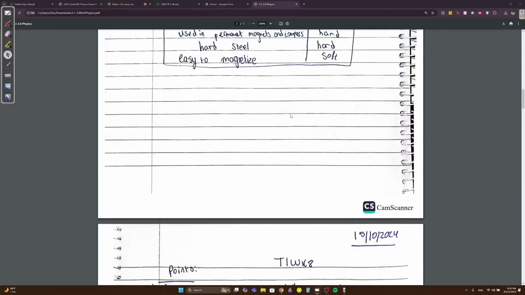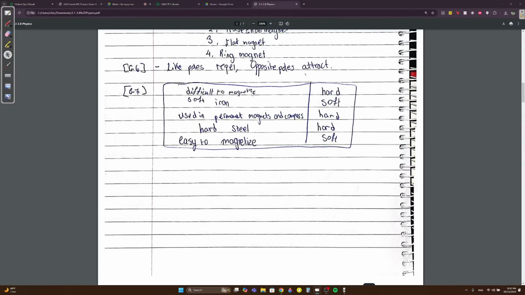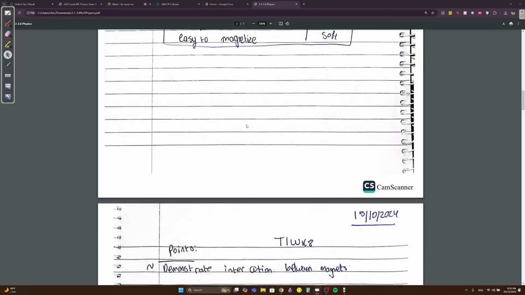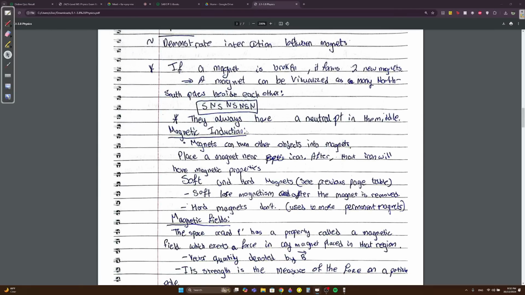So let me go back to the page up here. Hard magnets are always difficult to magnetize, but once you magnetize them, they're very hard to demagnetize. Soft magnets are very easy to magnetize, such as soft iron, but since they're easy to magnetize, it's also very easy to demagnetize them, so they're temporary magnets. Hard magnets are used in permanent magnets and compasses. Hard magnets are like hard steel and ceramics, usually steel. If you see steel, pick steel. The thing with hard magnets is that they're permanent.